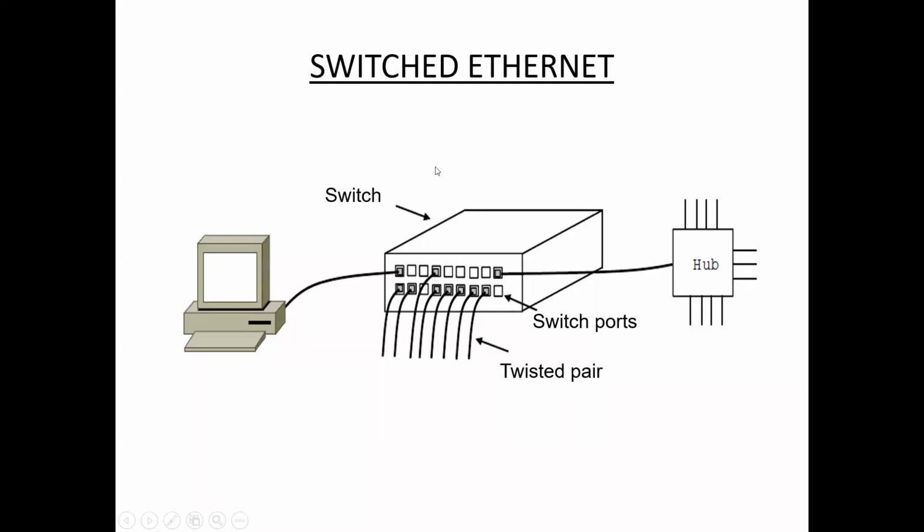In switched Ethernet we use a switch or hub. In this example we use a switch. In this case twisted pair cables are not used; instead, we are using a normal cable.